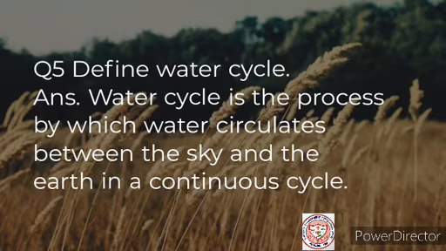Define water cycle, or give a definition of water cycle. Same question, so the answer pattern will be according to your question. If you ask define water cycle, the answer is the process by which water circulates between the sky and the earth in a continuous cycle. But if the question pattern changes, your answer should be according to the question.